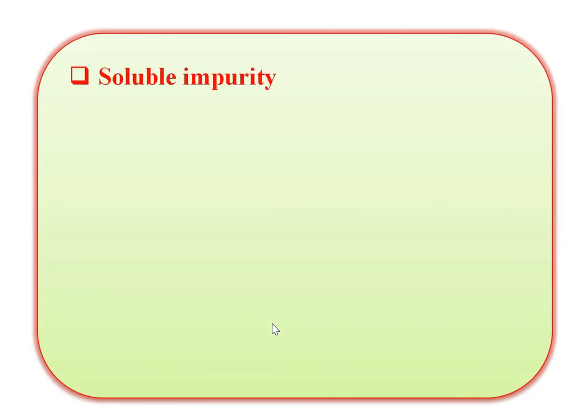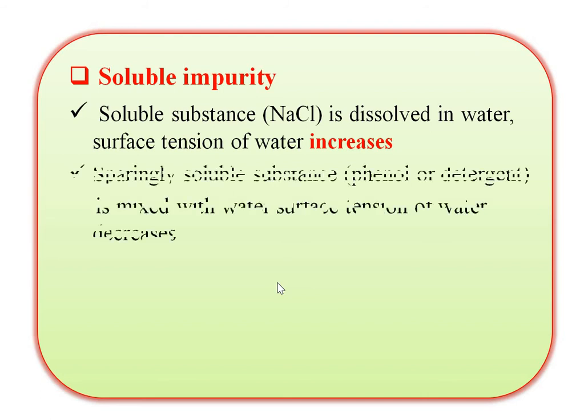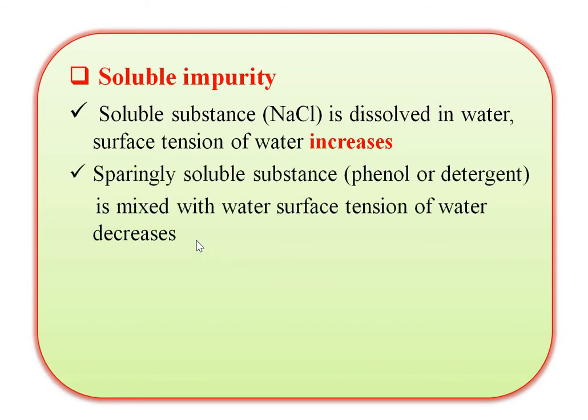First, soluble impurity. When a soluble substance, for example sodium chloride or simply salt, is dissolved in pure water, the surface tension of water increases. Remember, when a soluble substance is dissolved in pure water, surface tension of water increases. Sparingly soluble substance: the word is sparingly soluble, that means the materials which have lower solubility are called sparingly soluble substances. For example, phenol or any detergent, when mixed with water, surface tension of water decreases.